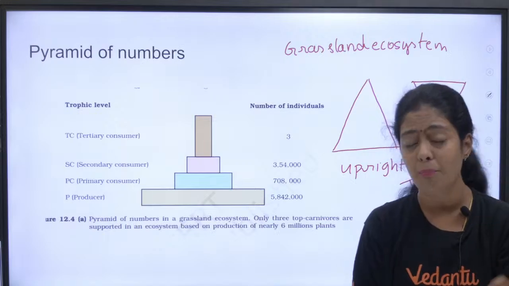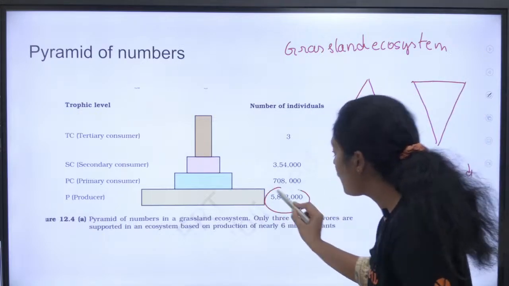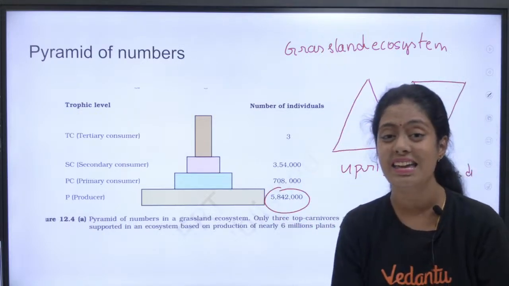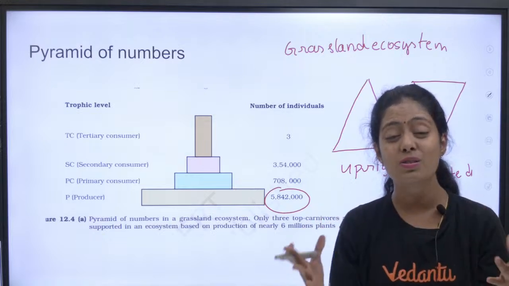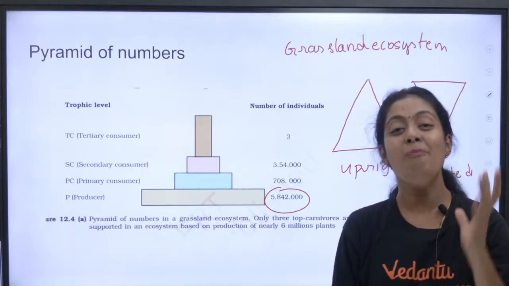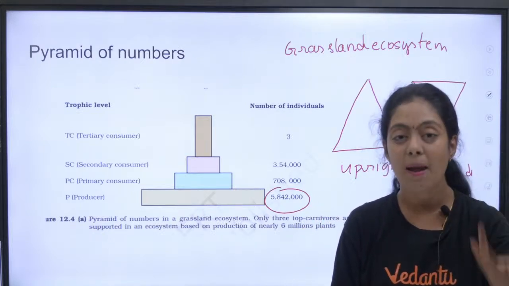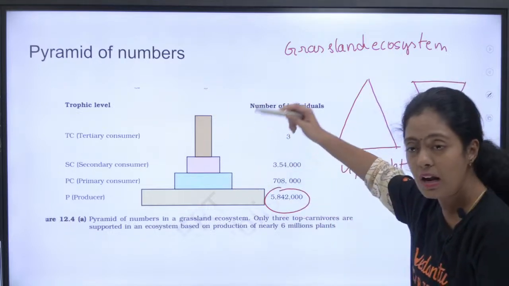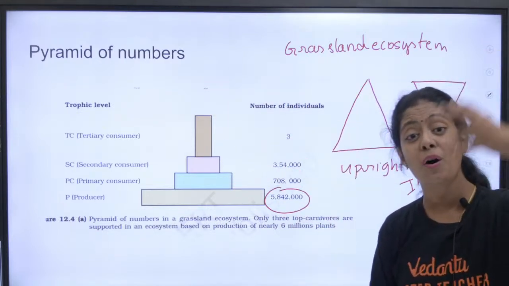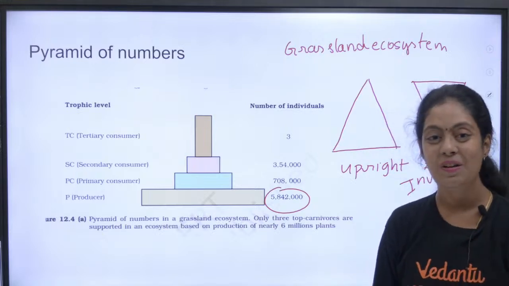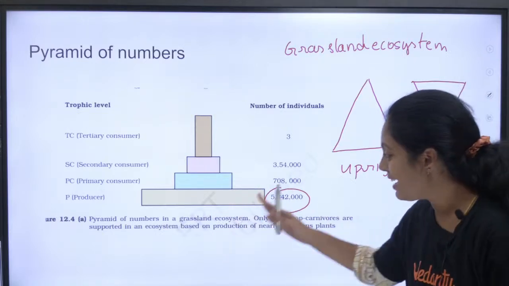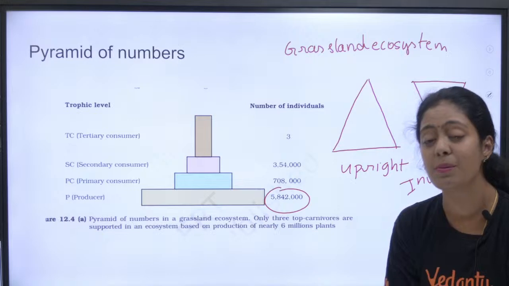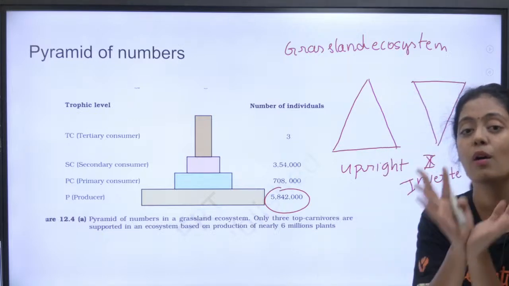The pyramid will be upright when the first trophic level numbers are very high. In whichever ecosystem the producers are more in number, then my pyramid of numbers will be upright. So as you go from one trophic level to another trophic level, the number of organisms decreases. Okay, and hence the grassland ecosystem is an example for an upright pyramid of numbers.